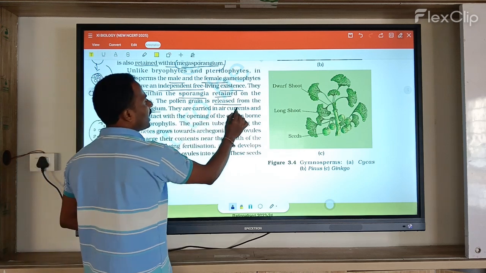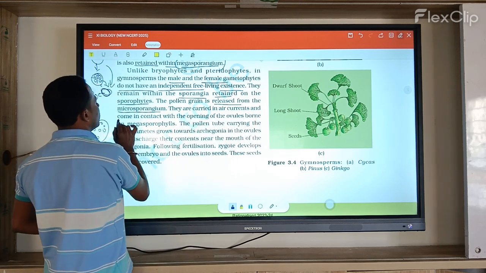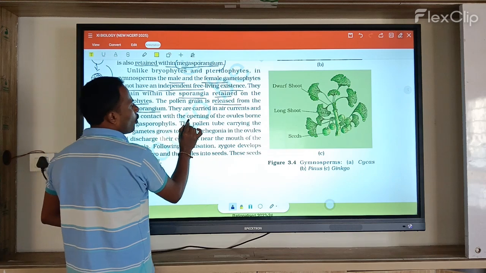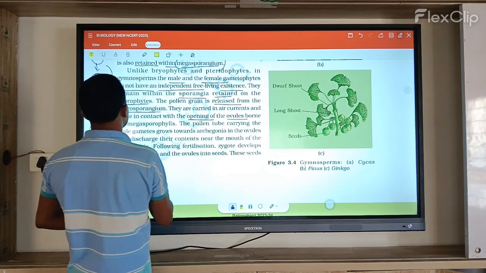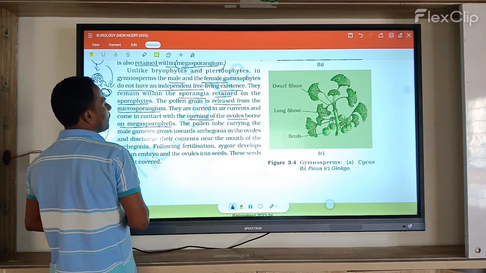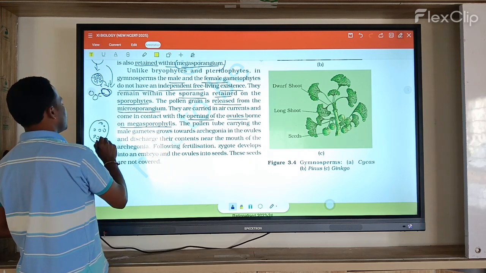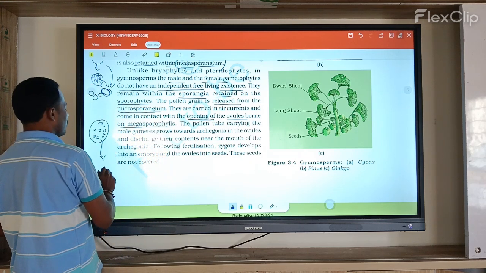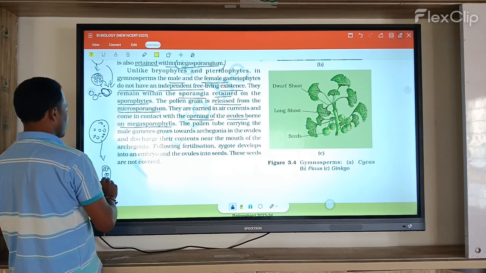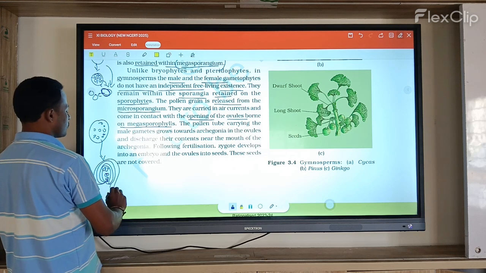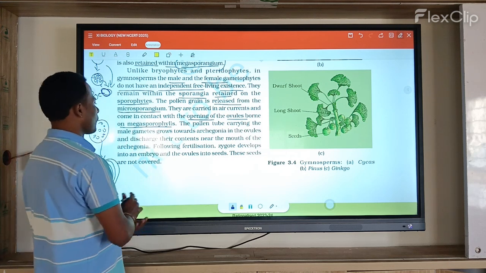They are carried by air currents and come into contact with the open end of the ovule on the megasporophyll. The pollen grains then reach the embryo sac of the ovule, the female gametophyte, and here they are completely fused.